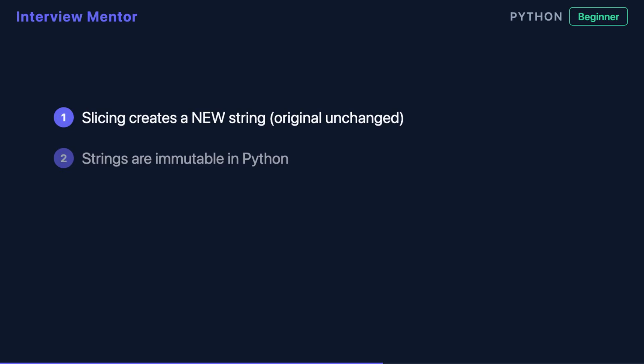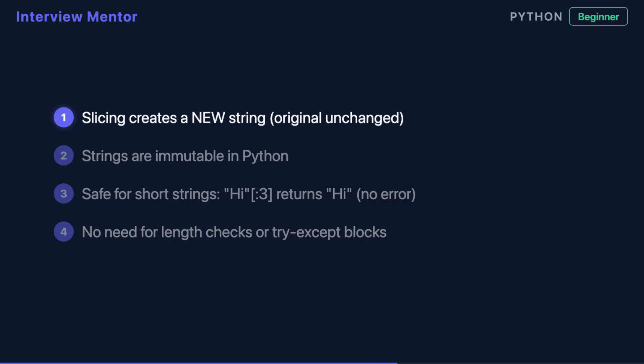Two important facts. First, slicing always returns a new string. Your original string remains unchanged because strings are immutable in Python. Second, slicing is safe. If your string has fewer than 3 characters, Python simply returns the entire string without throwing an error. No need for length checks.